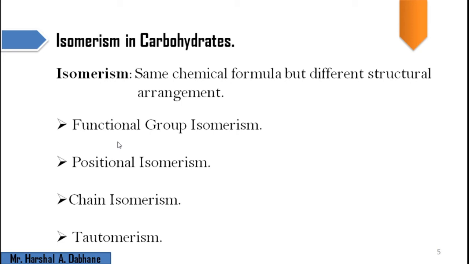Next we have tautomerism. Obviously tautomerism can be shown in carbohydrate chemistry, because tautomerism means there is a conversion of the aldehydic group into alcohol and alcohol into the aldehydic group, or the ketonic group into alcohol and alcohol into the ketonic group. That's why this is said to be tautomerism. Why does it exist? Because of the change in the position of small groups, just like a hydrogen. Whatever structure exists, that phenomenon is said to be tautomerism, and those structures are nothing but the tautomers of each other.